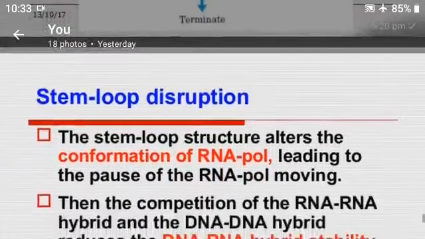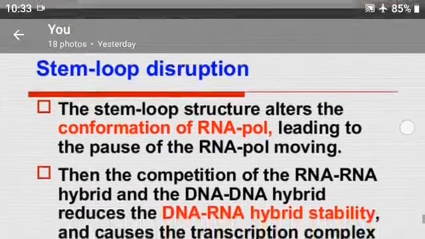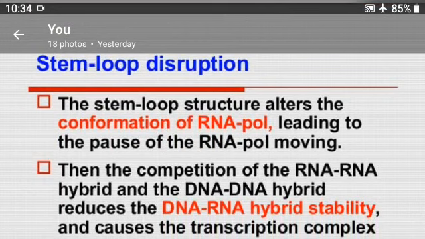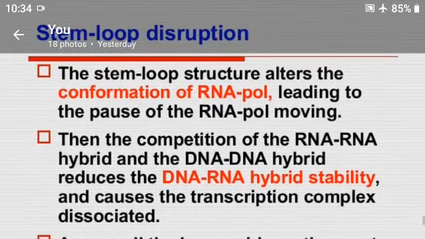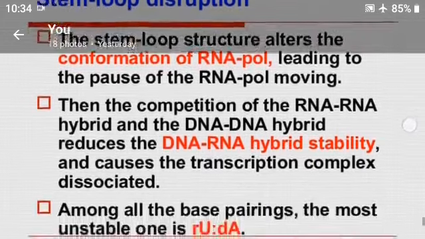Stem loop disruption. The stem loop structure alters the conformation of RNA polymerase, leading to the pause of the RNA polymerase moving. Then the competition of the RNA-RNA hybrid and the DNA-DNA hybrid reduces the RNA-DNA hybrid stability and causes the transcription complex to dissociate.